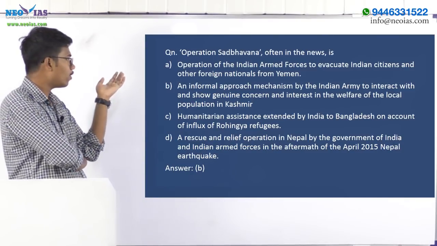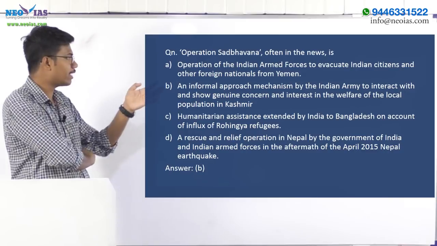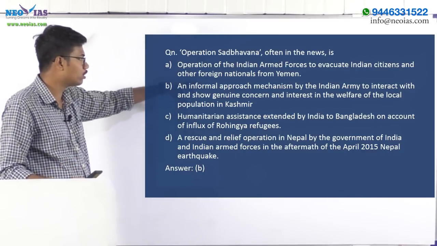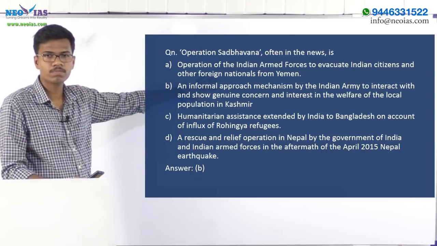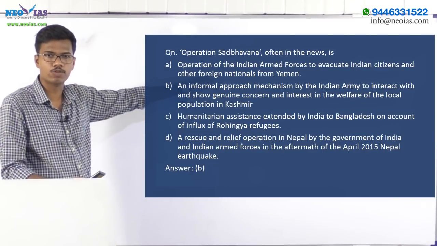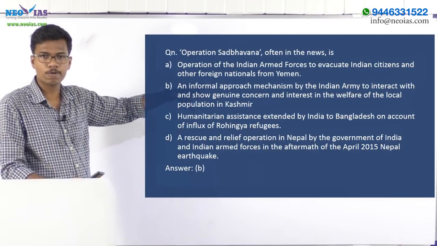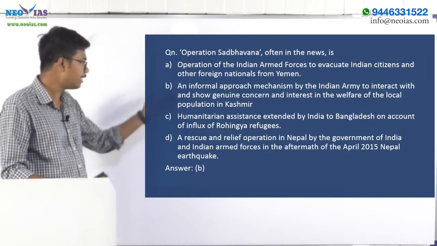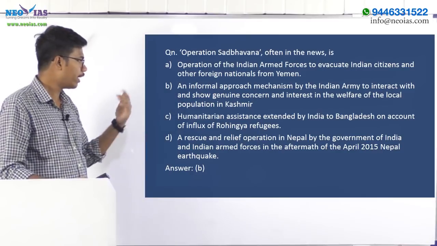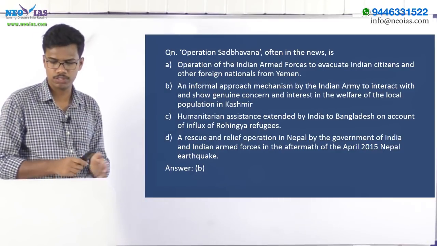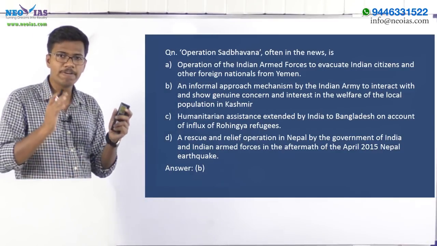Now, our second option is an informal approach mechanism by the Indian Army to interact and show genuine concern and interest in the welfare of the local population in Kashmir. So that is right. Here our right answer is option B. Anyway, let us have a look at the other options also. Option C is a humanitarian assistance extended by India to Bangladesh on account of the influx of Rohingya refugees. Now this is again very important for us.